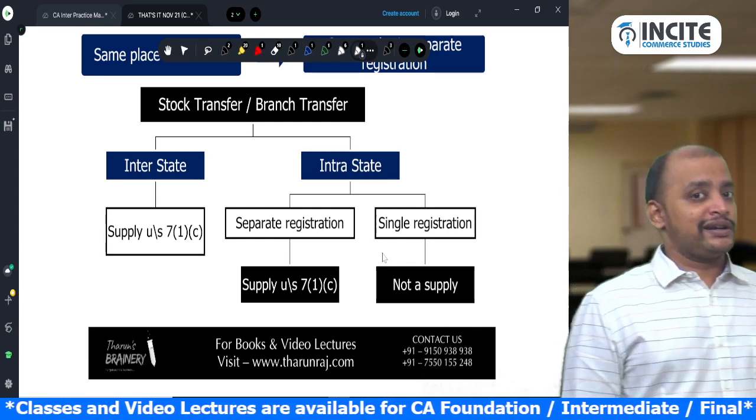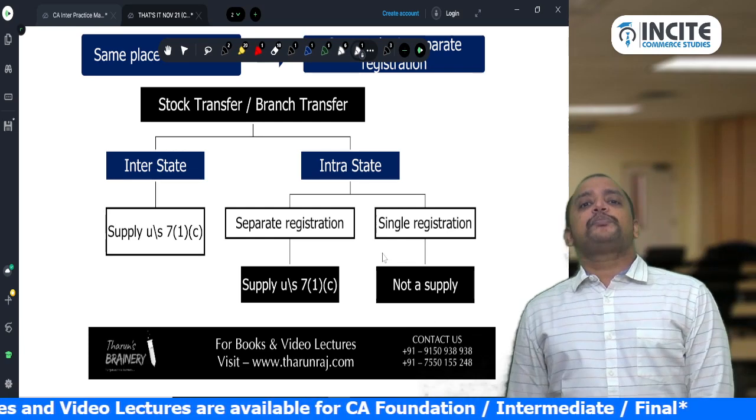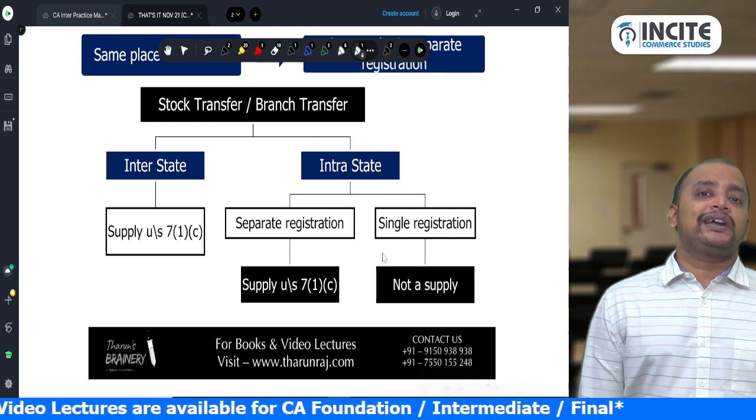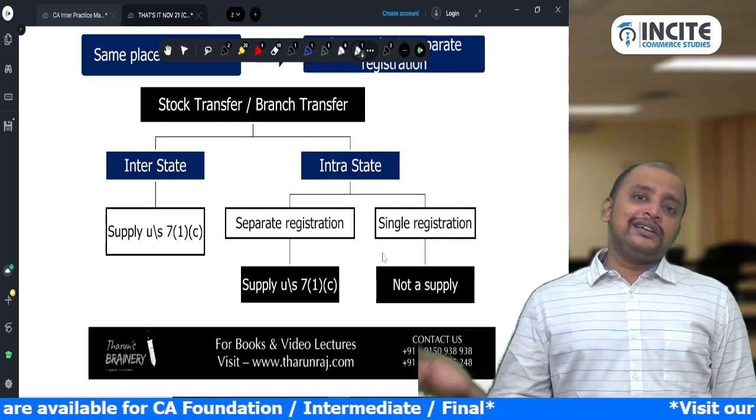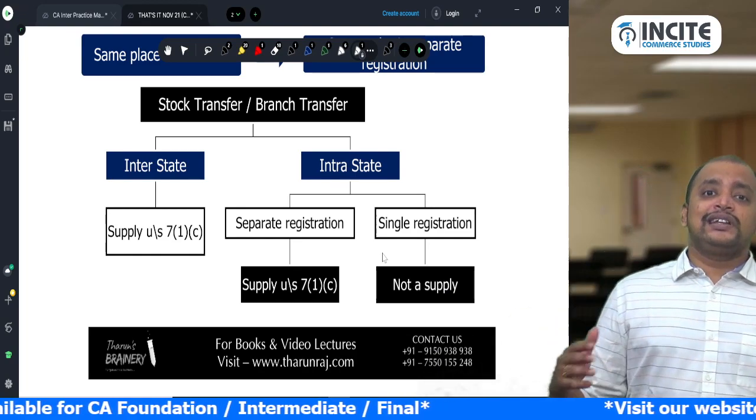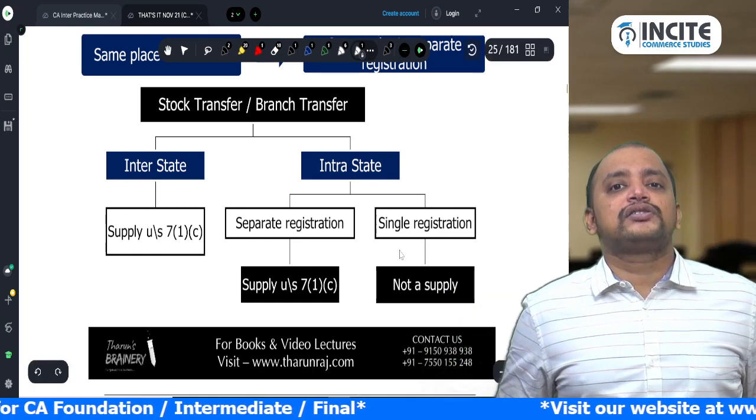to go for separate registration. If it is a separate registration, then it will become supply under 71C. Suppose you got a single registration, then between branches within the state, with no separate registration, it is not a supply.